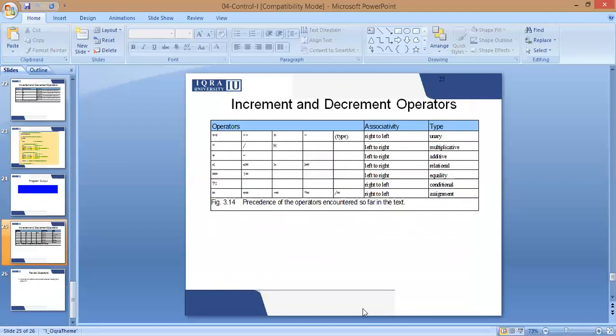This is all for today's class. These operators will be used in our next class, which is loops.